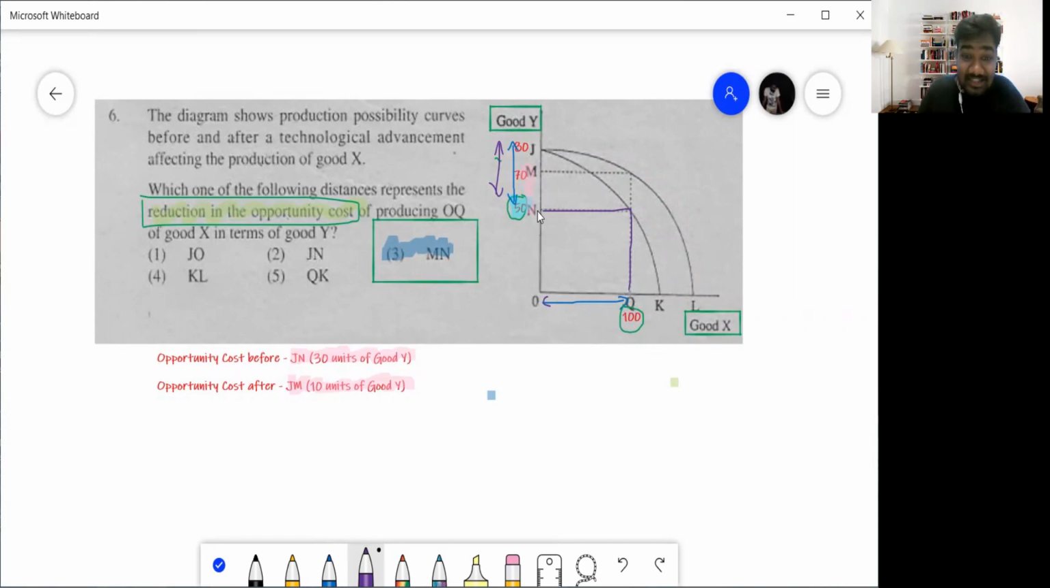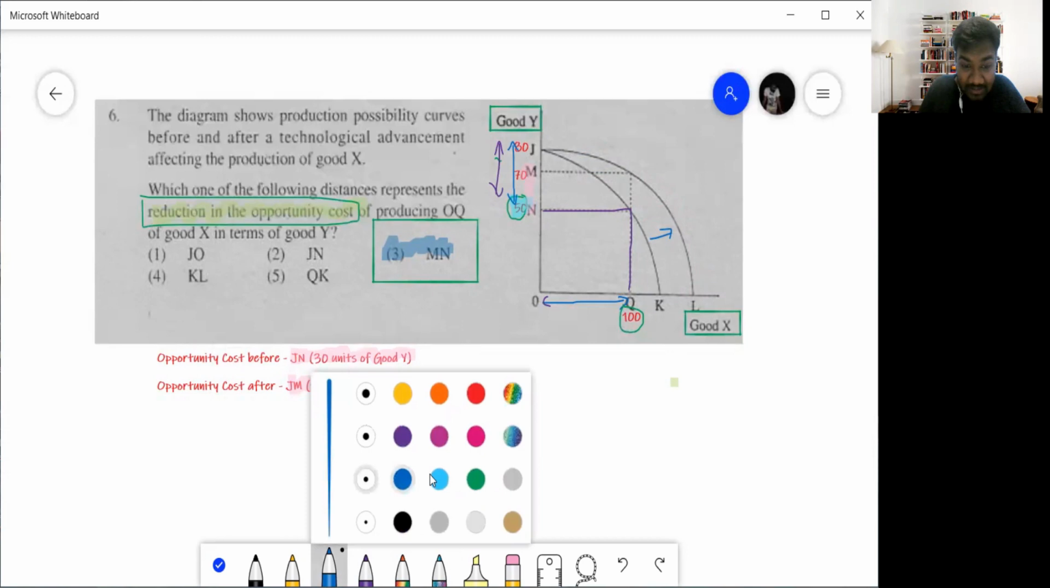So if I am to give it as letters, it is J and N. The distance between J and N is your opportunity cost. So when you produce 100 good X, you have to forego or let go JN amount of good Y. But now, after the technological advancement, what is happening? This PPC is shifting, right? Good X has a technological advancement. The moment the PPC for good X shifts, now look at the opportunity cost.